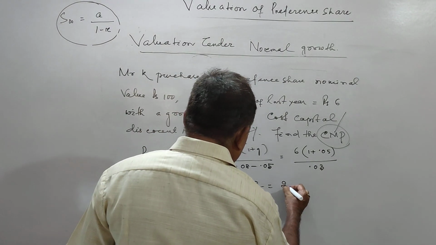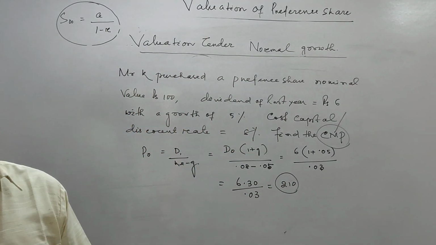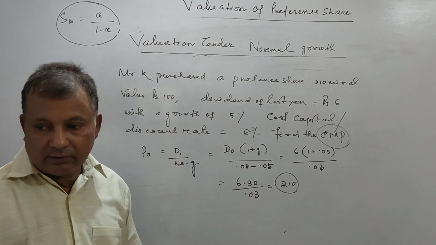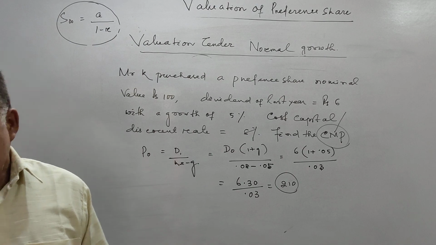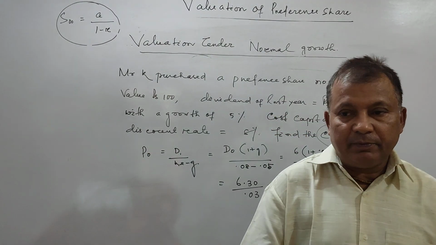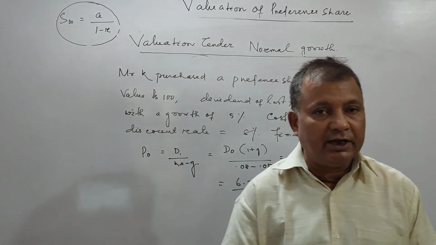This is your 210 rupees, the current market price of preference share. So this is all about preference share valuation. We shall continue in the next class.